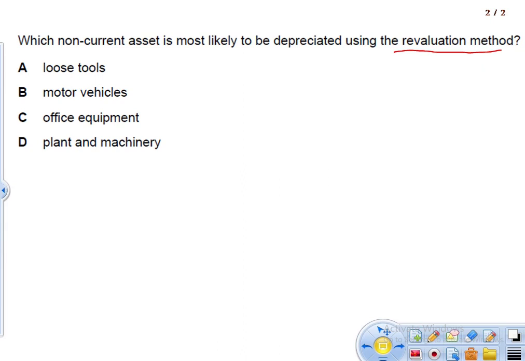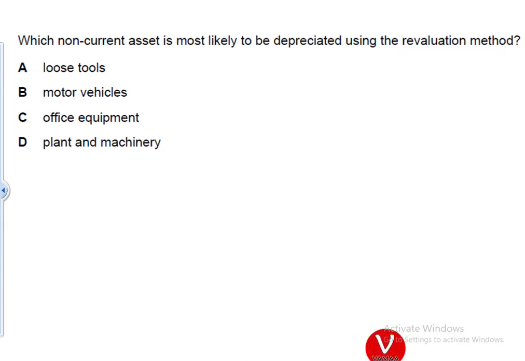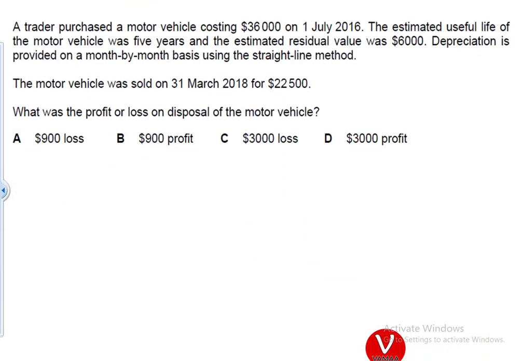Sometimes you add to them, and sometimes those assets get lost or damaged. Basically, this asset is called loose tools. So for loose tools, it is most appropriate to use the revaluation method. Loose tools, option A. Next question.